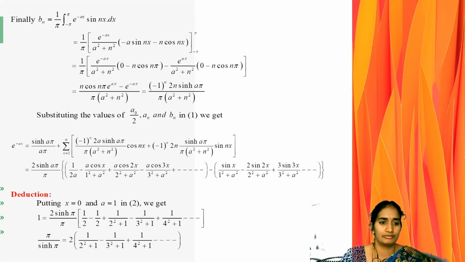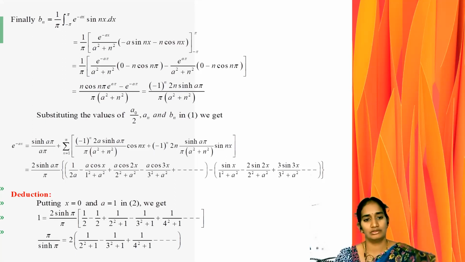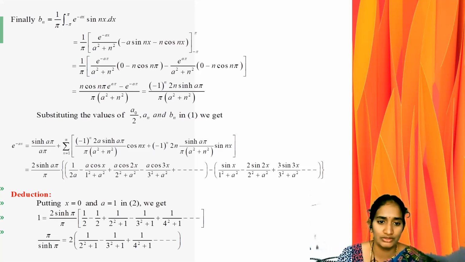Equation 1 is e power ax equal to a naught by 2 plus summation n equal to 1 to infinity an cos nx plus summation n equal to 1 to infinity bn sin nx. So now we are substituting the a naught by 2 value and the an and bn values. As the next step, we are substituting the n values in the expansion of the summation: n is 1, 2, 3 and so on.